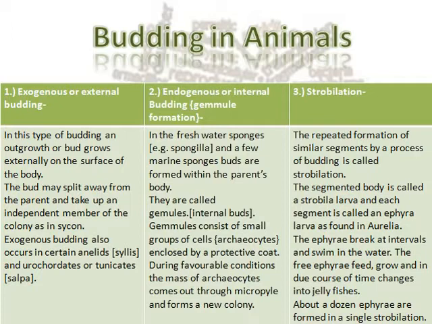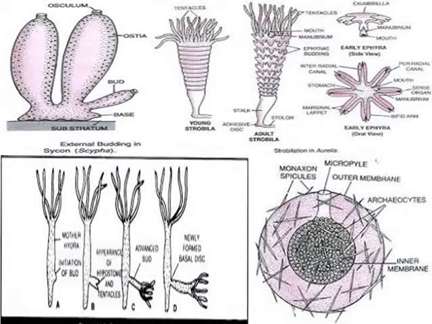Next is strobilation, in which the same segment of the body is repeated and a strobilar larva is formed. Then each segment gets separated as an ephyra larva and grows separately and develops into a jellyfish. Here you can see budding in various animals.